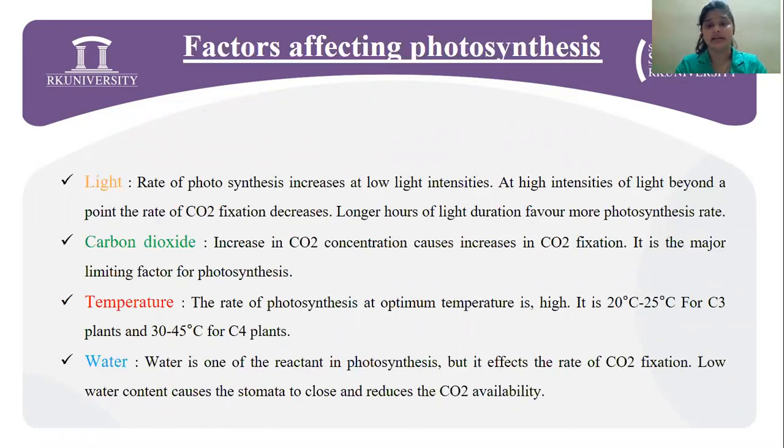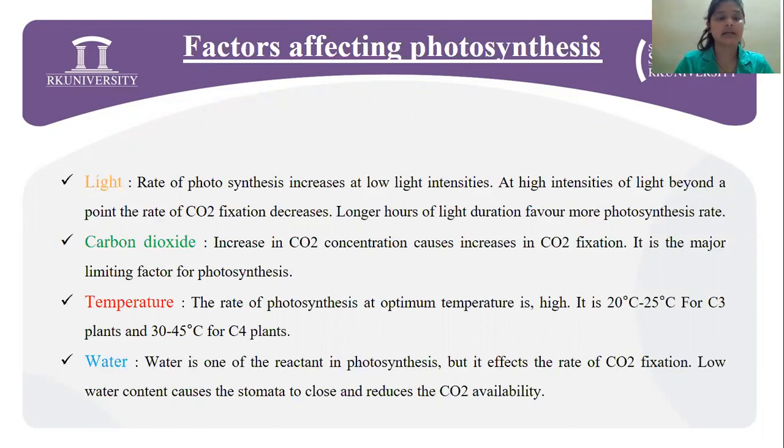What are the factors affecting photosynthesis? Now, first we can say light. The rate of photosynthesis increases at low light intensities. At high intensities of light, beyond a point, the rate of carbon dioxide fixation will decrease. Right? Longer hours of light duration favor higher photosynthetic rates.